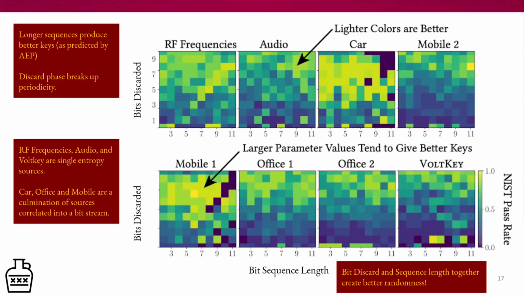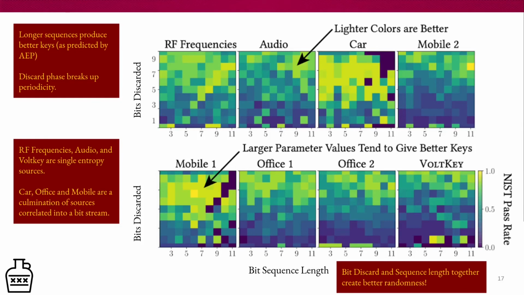So let's first discuss what they are and how to read them. These are heat maps, meaning that their color tells us the value. The y-axis is bits discarded, the x-axis is bit sequence length, and the color corresponds to the NIST test pass rate. The brighter the color, the more tests they pass. The darker the color, the fewer tests they pass.